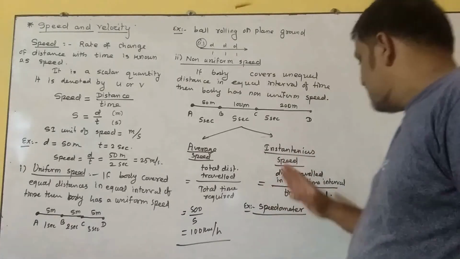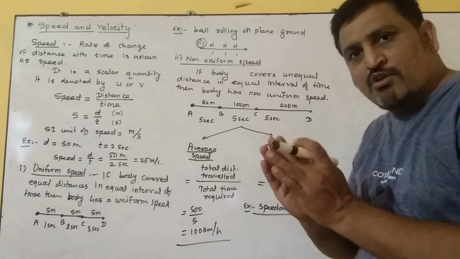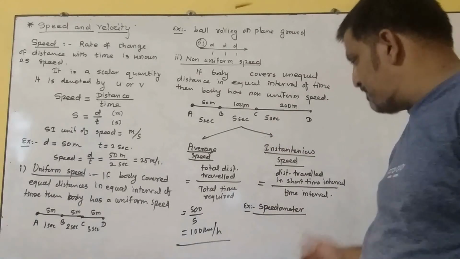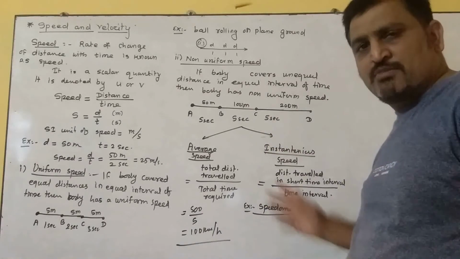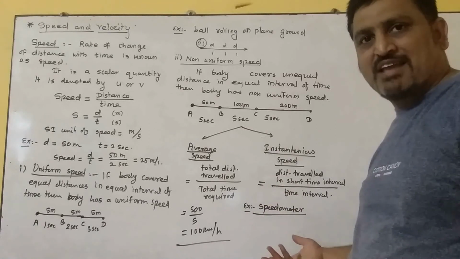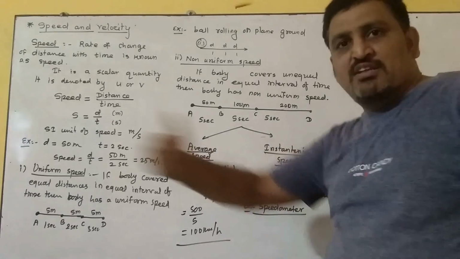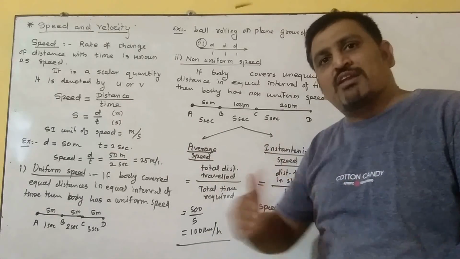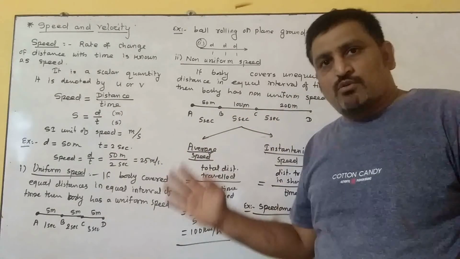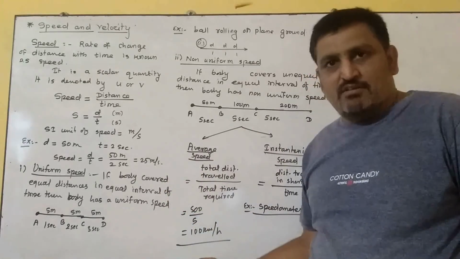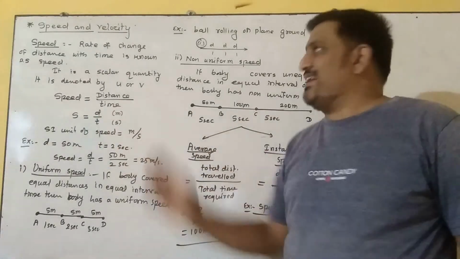Instantaneous speed means the distance traveled in a short interval of time upon that interval of time, and speedometers are provided which calculate instantaneous speed. The average speed means the total distance covered by the body in the total interval of time. So this is all related to speed.